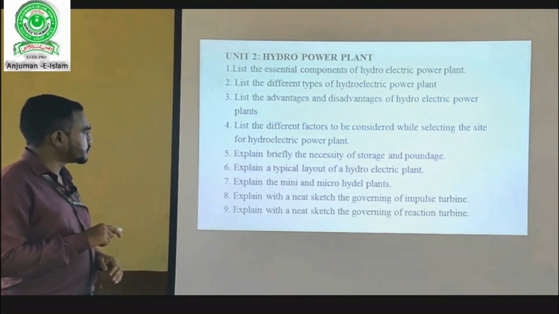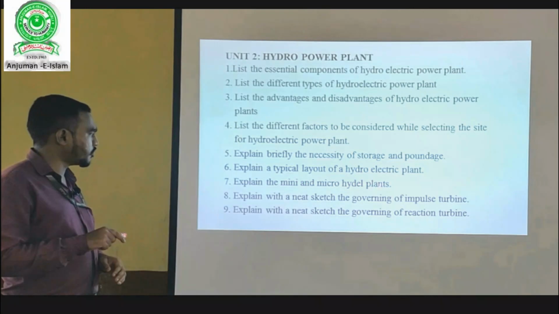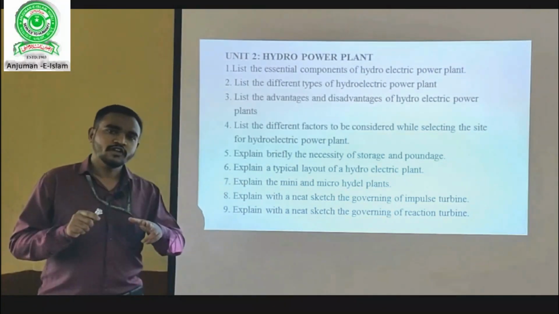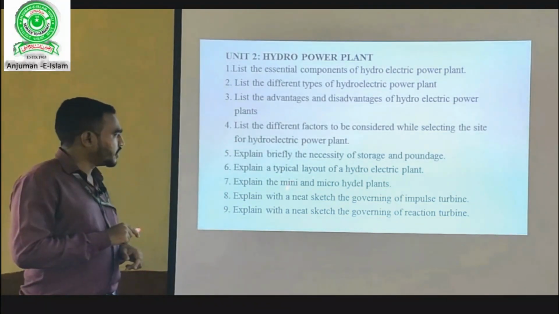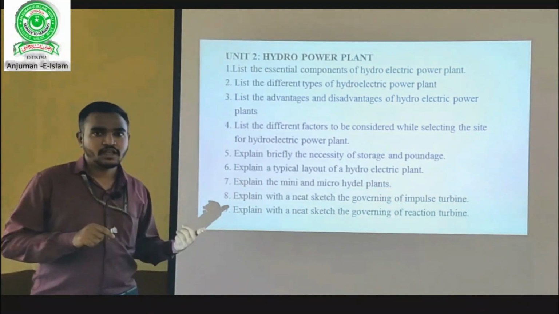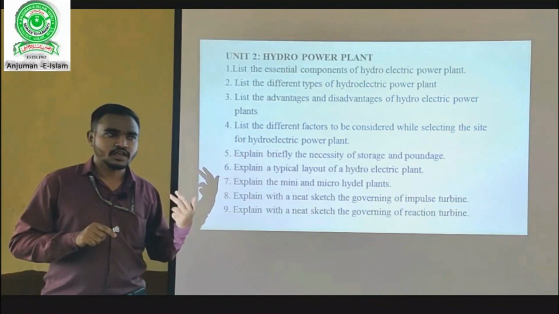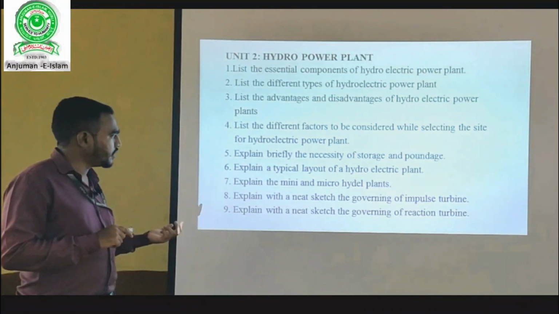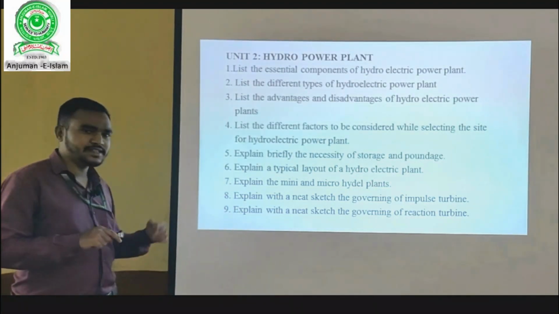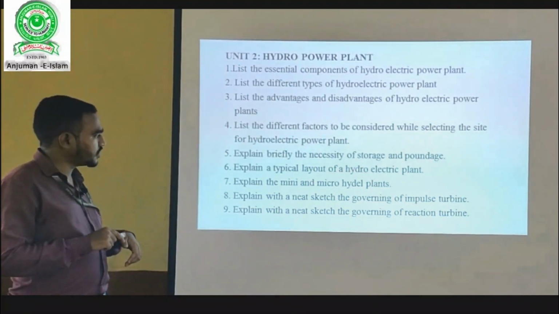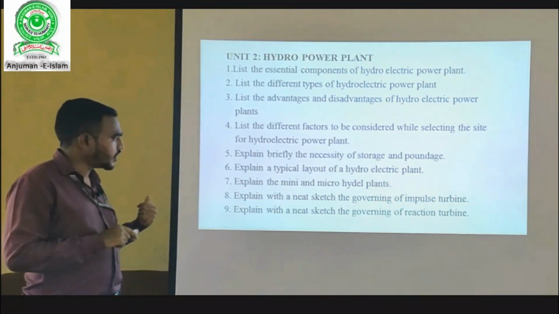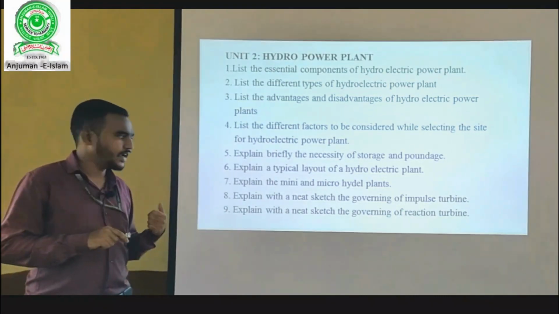Next, we have explain mini and micro hydro power plants. Dear students, mini and micro hydro power plants are miniature forms of the hydroelectric power plant, where the mini hydro plant is the hydroelectric power plant wherein the generation of electricity will be from 5 meter to 20 meter head, and in micro hydro power plant it is less than 5 meter head, and the generation of electricity will be from 10 kilowatt to 1 megawatt for mini, and for micro it is less than 100 kilowatt.